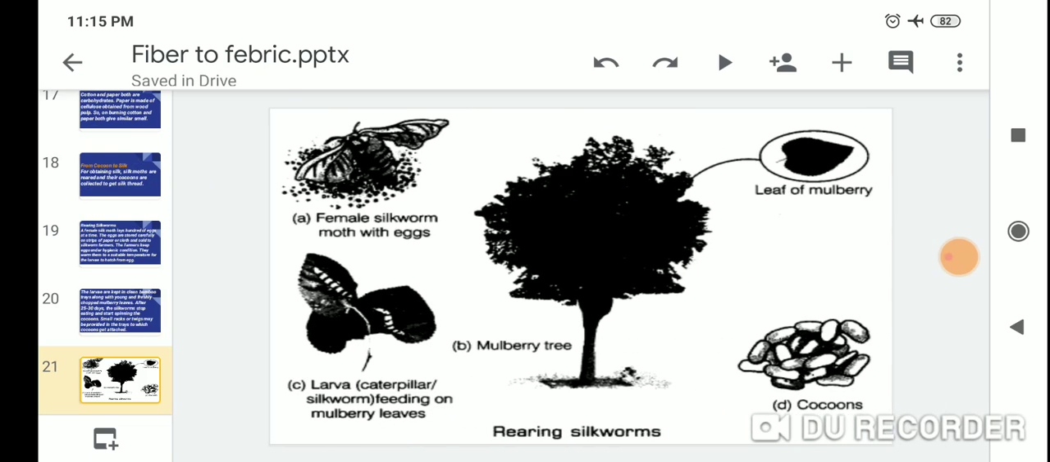Rearing of silkworm. The first one is a female silkworm moth with eggs, the second one is the mulberry tree, and the next is the larva, the caterpillar silkworm feeding on mulberry leaves. The last one is called a cocoon, and this one is a leaf of mulberry.